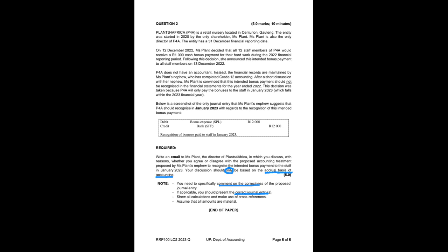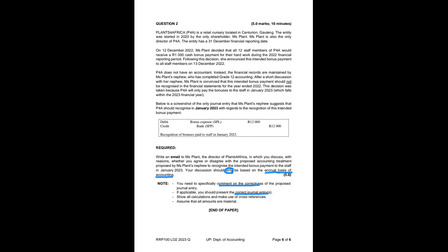On the 12th of December 2022, so in the prior year, just before year end, Ms. Plant decided that all 12 staff members of P4A would receive a 1,000 Rand cash bonus payment for their hard work during the 2022 financial reporting period. So the bonus payment is for the hard work that has been done and concluded during the 2022 financial year. The bonus payment relates to work done in 2022. That's clear coming from this statement.